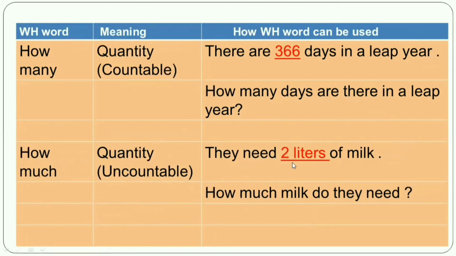Next one, they need 2 liters of milk. So look at the underlined word. Yes, it indicates the quantity, that means uncountable nouns. Okay, so my dear student, the WH word will be how much. So right here how much milk. Then you will write how much milk, and no auxiliary verb here, so you have to take do, because here the verb is in the present form. Do, how much milk do, and the subject they, and the main verb, present form of the verb need, and question mark will be given. So how much milk do they need?